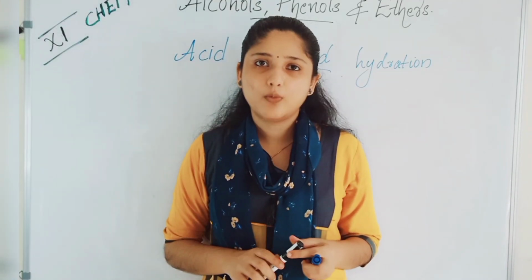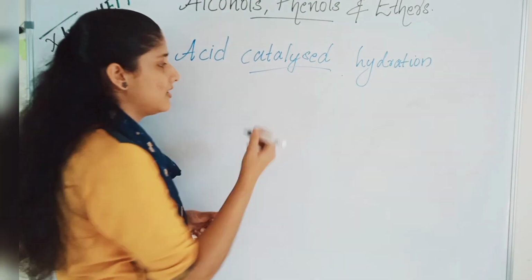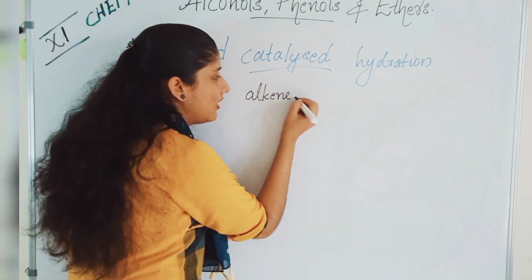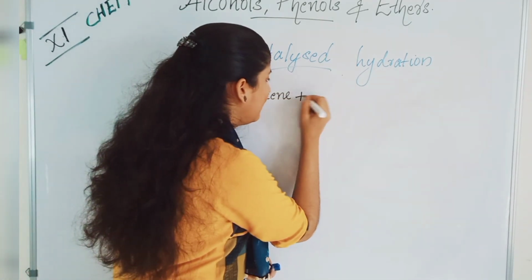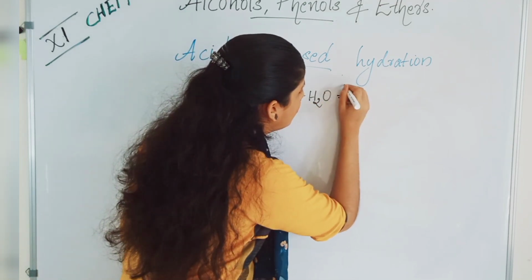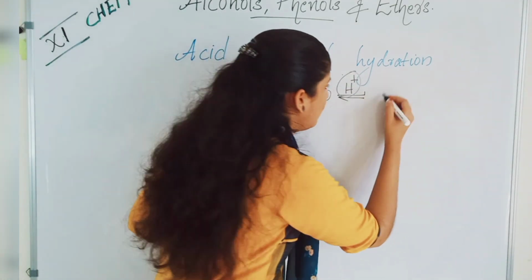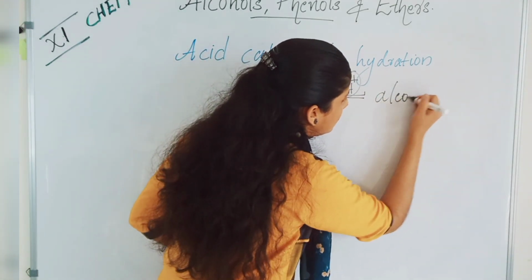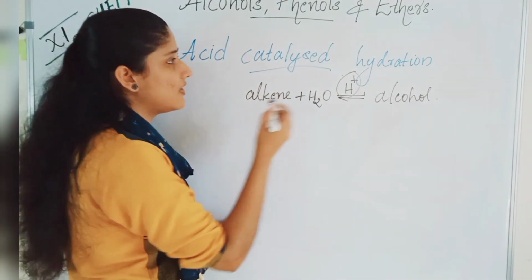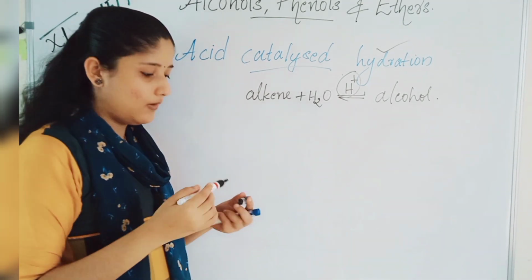Students, let us study what is acid catalyzed hydration. As the name suggests, this alkene, when reacting with water in the presence of acid, acid means it gives H plus, will give you alcohols. This is the general reaction. In the presence of water, that is hydration, and H plus, acid, it will give you alcohols.